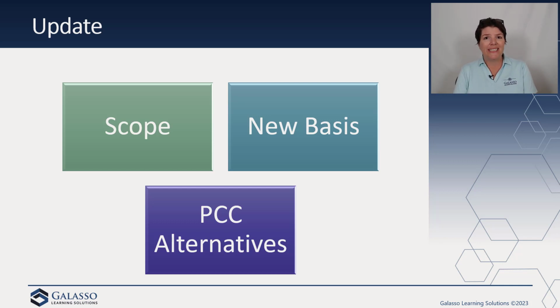So we have no current guidance, and so to reduce diversity in practice and to provide decision-useful information to the joint venture's investors, FASB is going to require a joint venture to apply a new basis of accounting upon formation. So when we create this joint venture, upon formation the joint venture would recognize and initially measure its assets and liabilities at fair value. Now, there are a few exceptions, but those are consistent with the exceptions that we would already have in business combination guidance. And so again, here by using this new basis, we're going to start fresh.